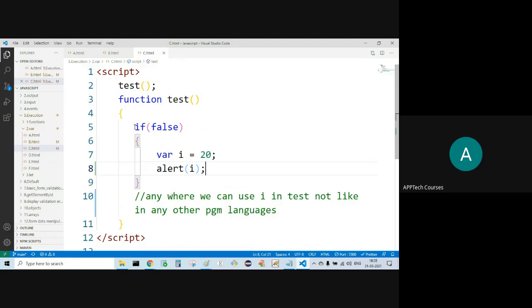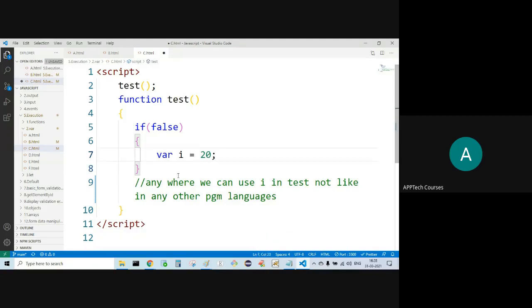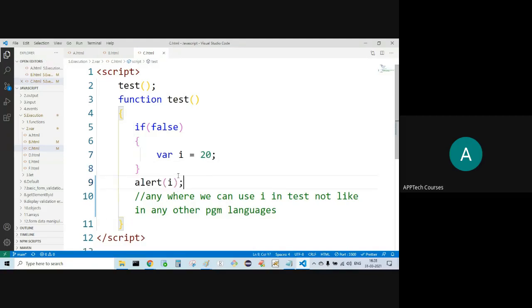Because the if block is returning false, right? If the if block is returning false, this I is not getting any value.